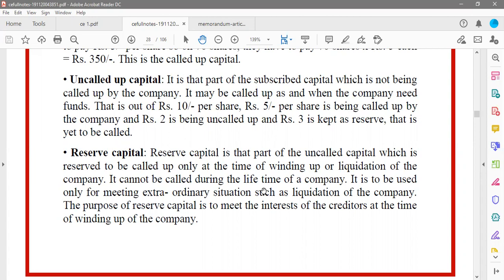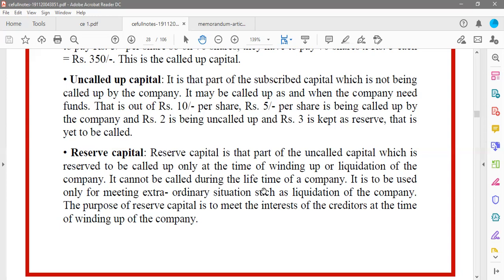This reserve capital is compulsory to be maintained in the balance sheet, and it has to be mentioned in the AOA also. The AOA will say that reserve capital of such percentage will be maintained every year from the profit. Banks also maintain reserve capital, but their percentage is very high.